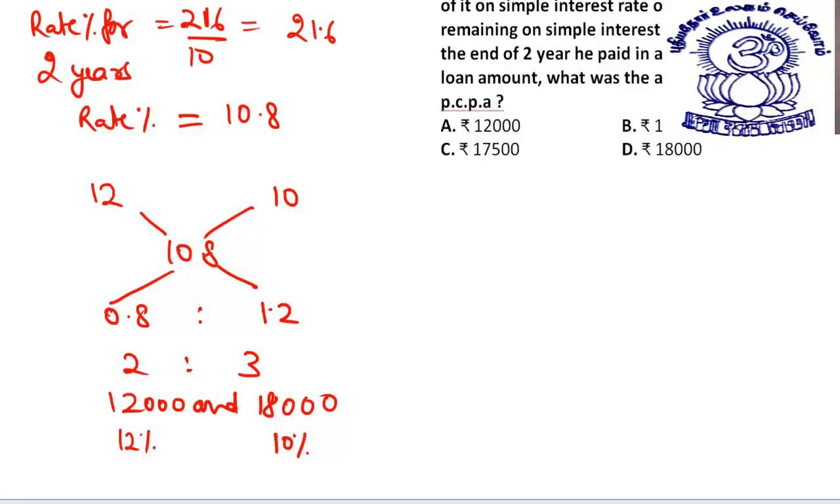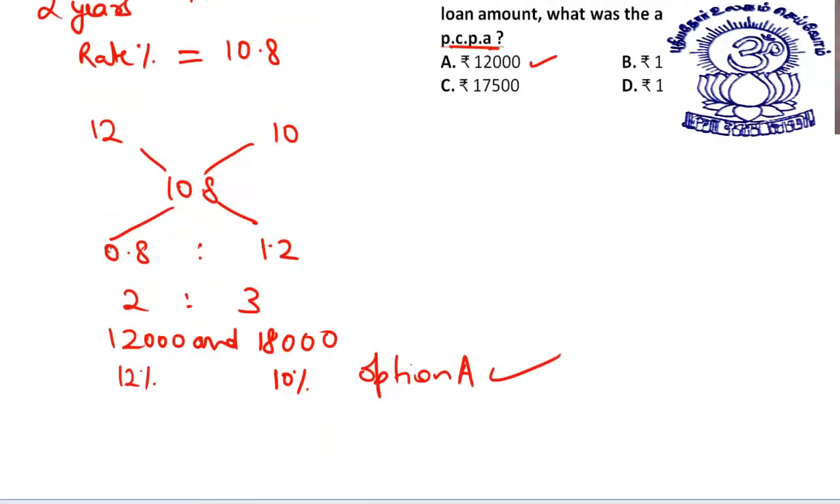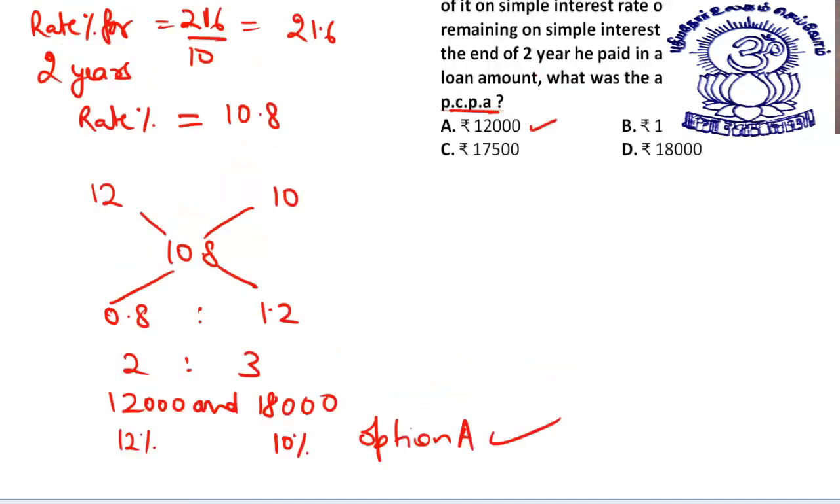We are being asked the amount borrowed at 12% per annum. So what was being borrowed at 12% per annum? 12,000. That is option number A is your answer. I am sure it must be very clear to all of you. So this concept must also be clear to all of you.